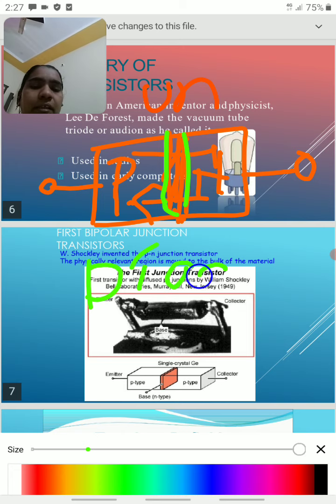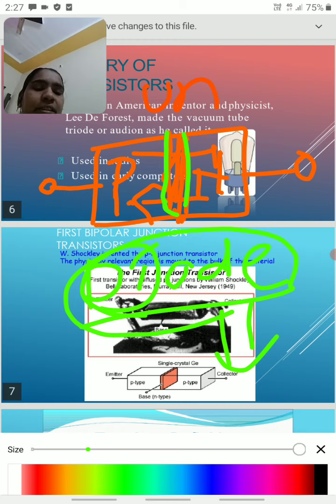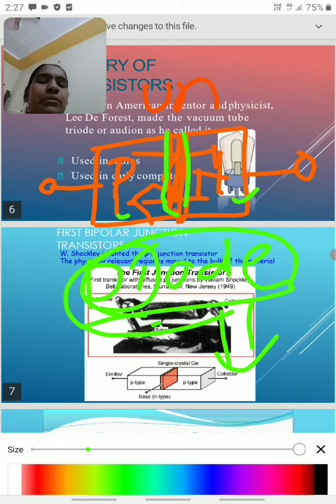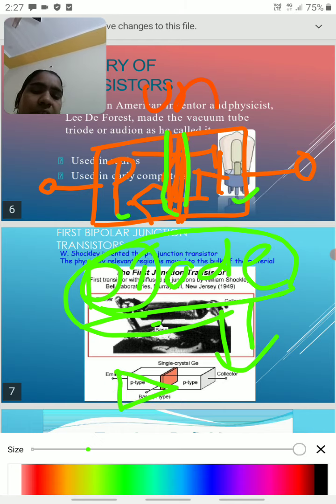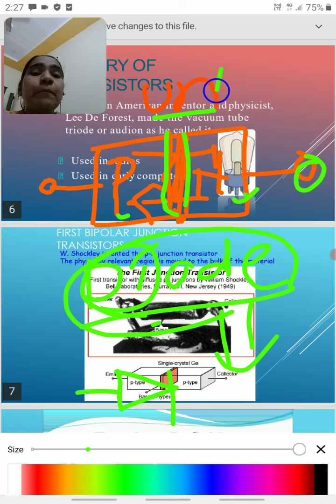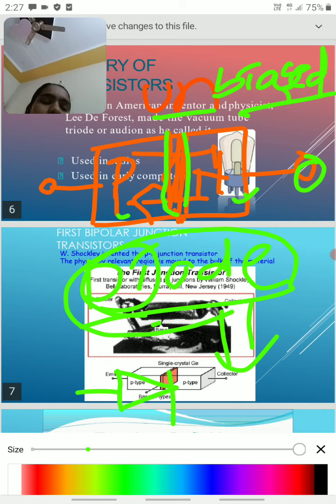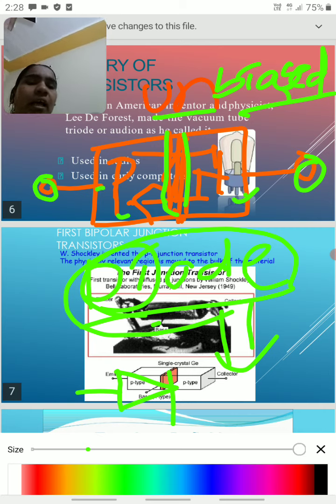Diode means 'di' is two, so this device contains two materials. What are those materials? P-type material and n-type material. So this is called a diode, and this is the symbol of a diode. If we are not applying any external source to this p-n diode, it is called an unbiased diode. Biasing is nothing but applying energy, an external electrical energy. We are not applying any external energy, so this is called an unbiased diode.